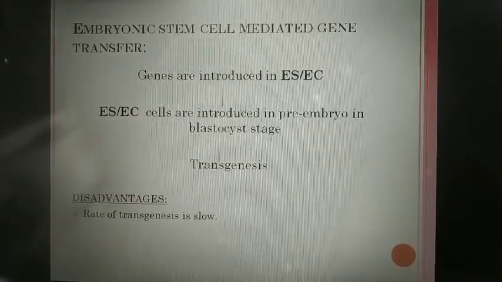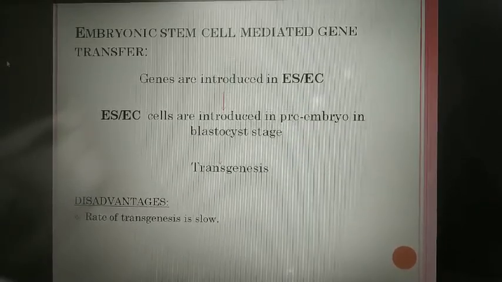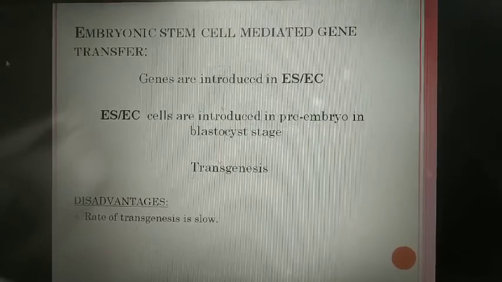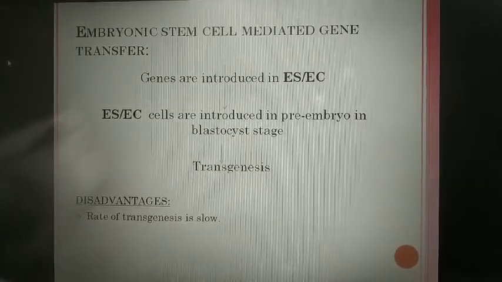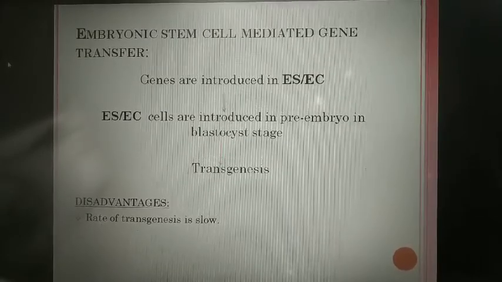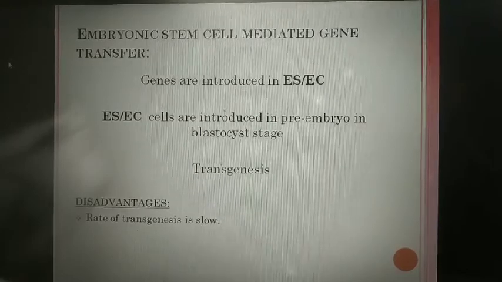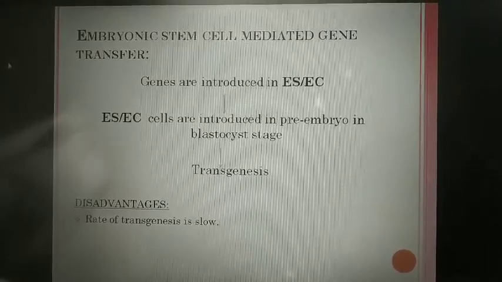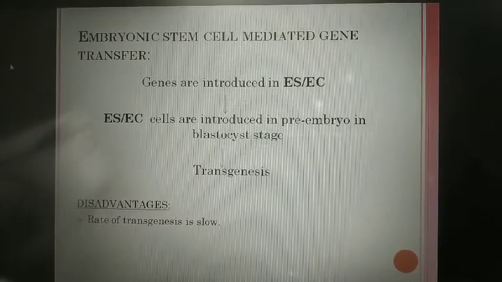The third method is genetic alteration of embryonic cells and their introduction into blastocysts. So we use two types of cells in this method. The first one is embryonic stem cells and the other one is embryonic carcinoma cells. Let me explain what a blastocyst is. A blastocyst is a structure formed in the early development of mammals.